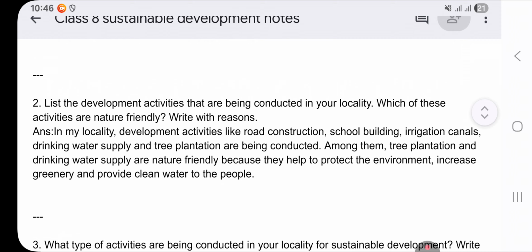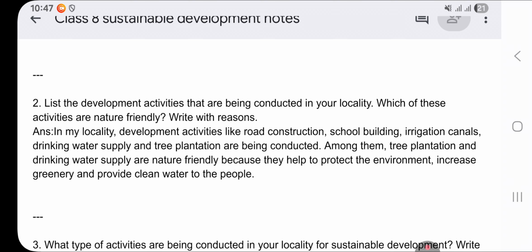Now, the next question is, list the development activities that are being conducted in your locality. Which of these activities are nature friendly? Now, again, it is an understanding level question. You have to relate your opinion, your knowledge. You have to show your knowledge. So, the answer is according to me, as I am thinking about it.